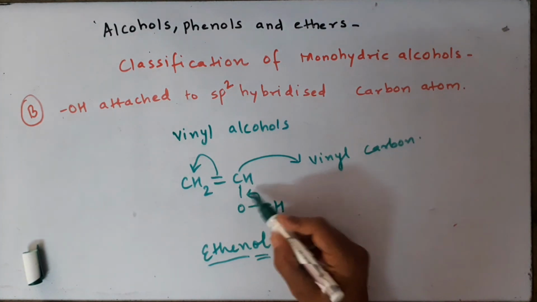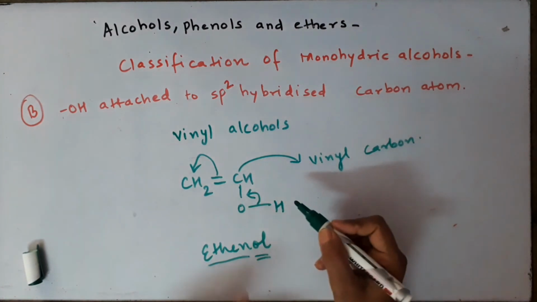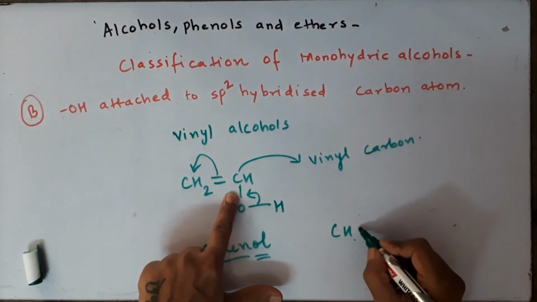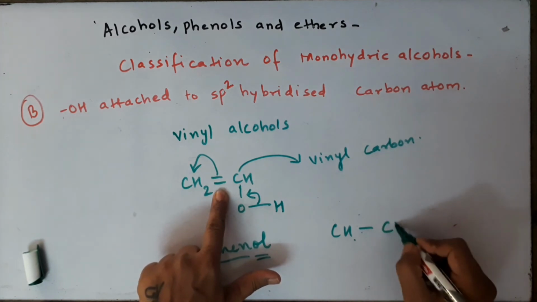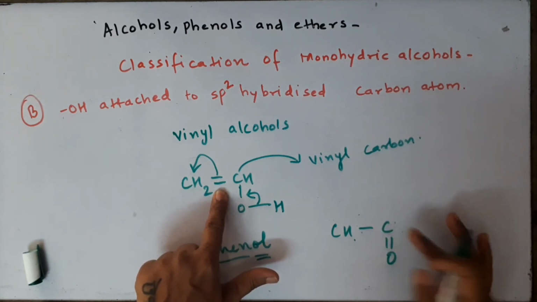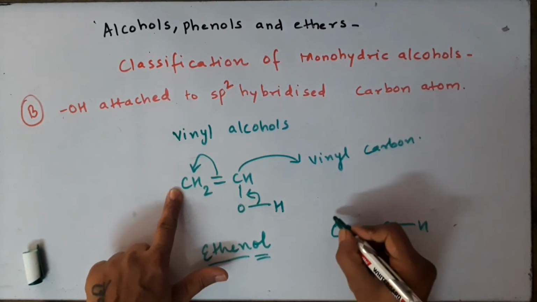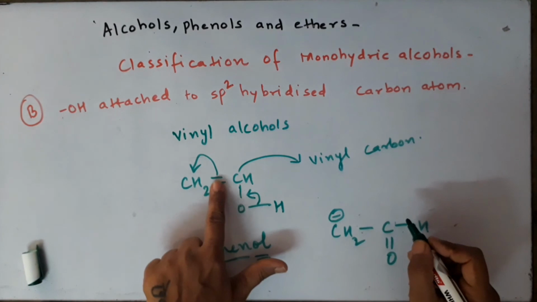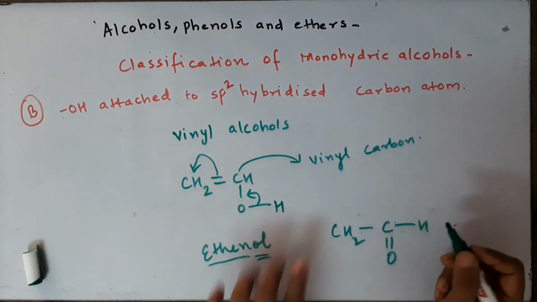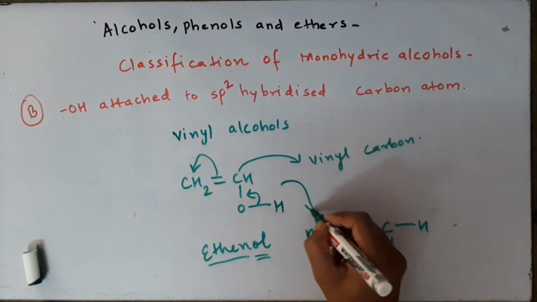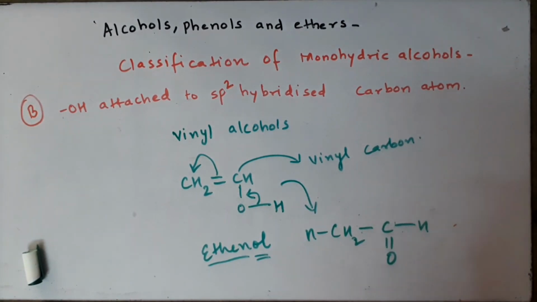So it is going to rearrange itself by the movement of H plus. So the electrons, the single bond will become a double bond, and look at this. The double bond is becoming single, and here we get a double bond. So just write it in a better way like this, and this H plus will move here because you are going to become CH2 minus. The double bond becomes minus, so the H plus from here moves here, so we'll get CH3. So due to rearrangement, the vinyl alcohols will rearrange to form aldehydes as the stable products.